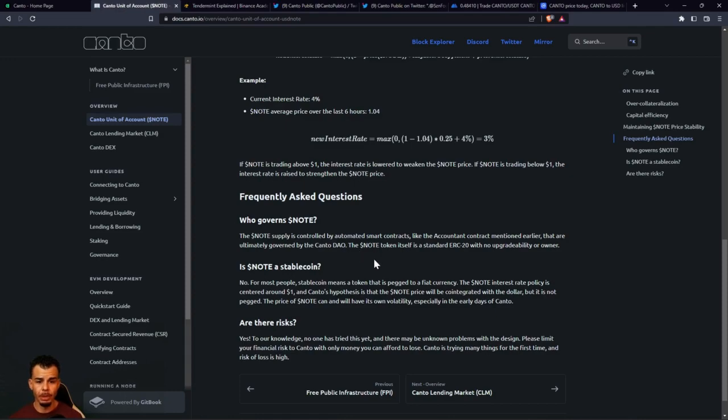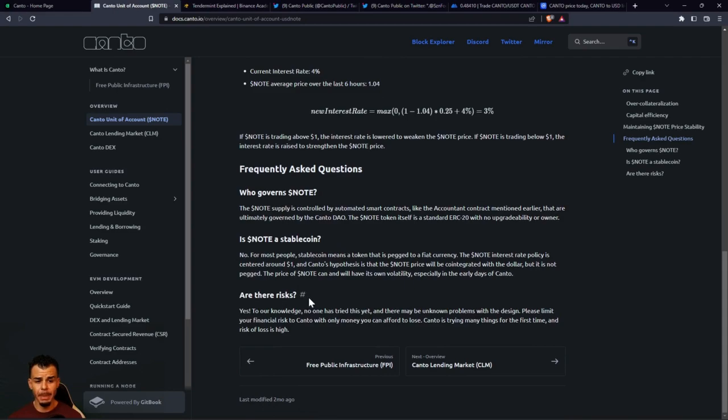So who governs note? The note supply is controlled by the automated smart contract, like the accounting contract mentioned earlier, that are ultimately governed by the Canto DAO. The note token itself is a standard ERC20 token with no upgradability or owner. So it sounds like it's renounced, right? That's why you got to do your due diligence and check the contract. This is going to be the main question, I believe.